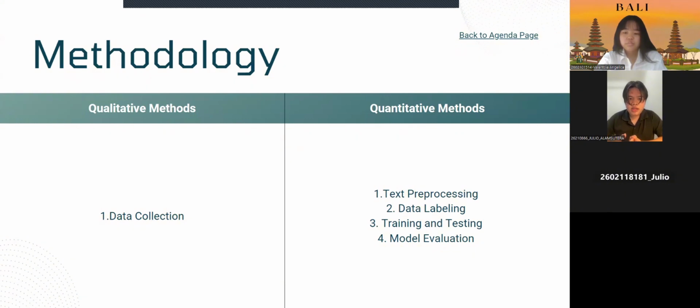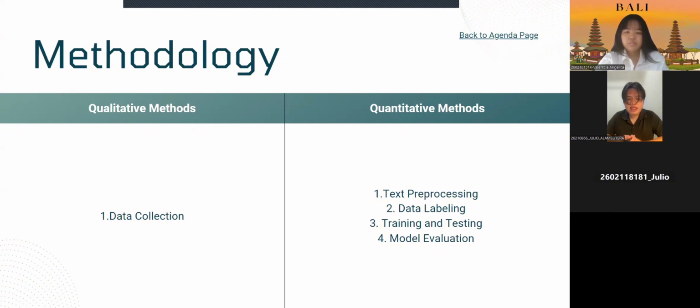For the quantitative method, the first one is text pre-processing, where we have to remove unwanted characters, symbols, HTML text, and punctuation, converting text to lowercase and transforming informal words to their proper word forms. And then we have to remove common words to reduce noise, and then tokenization and converting words to their base forms, and then translating text from Bahasa to English.